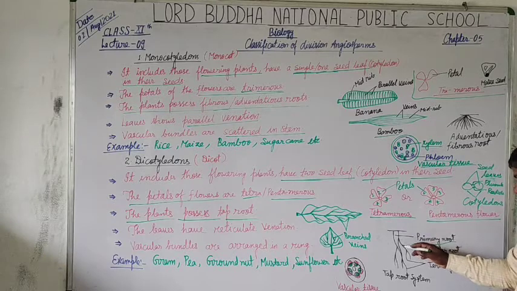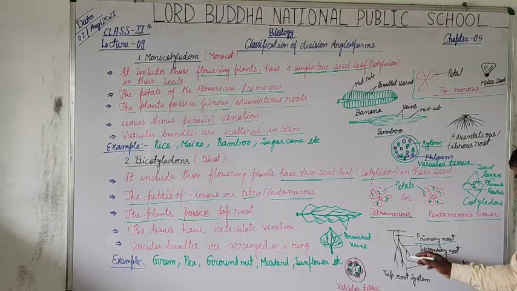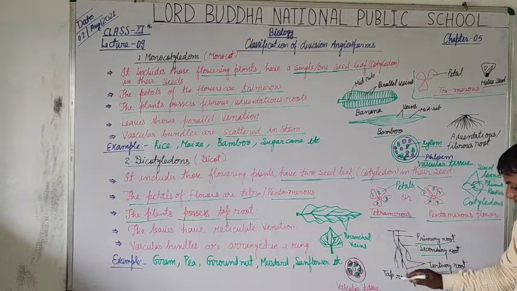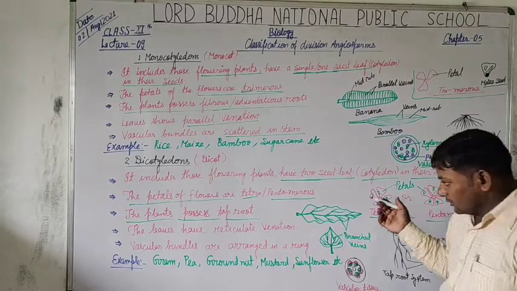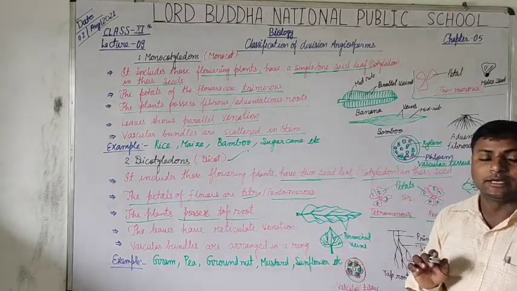From the primary root, many secondary roots arise from its lateral surfaces. And when these secondary roots further branch, they are called tertiary roots. Thus, this is a taproot system, and dicots possess taproot systems.